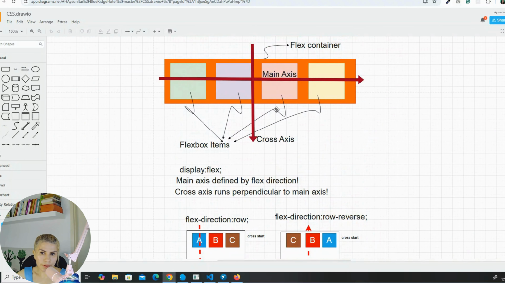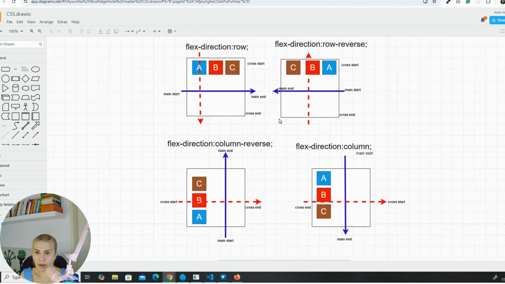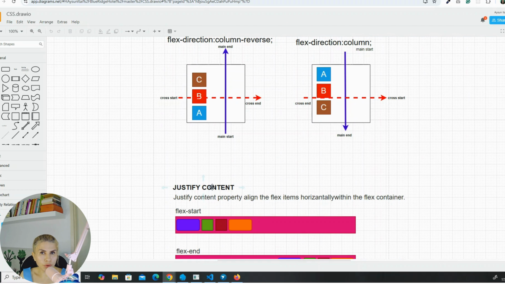After we set the display property to flex in the flex container, we are allowed to use the Flexbox rules on that container. We can apply those rules on the container level or on the items level. Let's begin with the container level applications first. The first property you can apply in the container is justify-content.